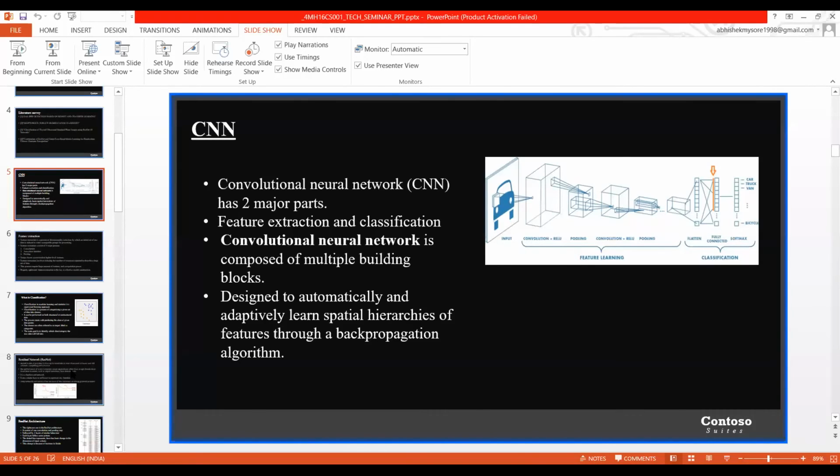Any example or what? I didn't get you. Yeah. Okay. So if you remember, we said here, it is designed to automatically and adaptively learn spatial hierarchies of features through a backpropagation algorithm, right? Backpropagation is not a black box. It's not a black box, right? No, sir. It's not a black box. Yeah, so can you just explain what we mean by backpropagation?